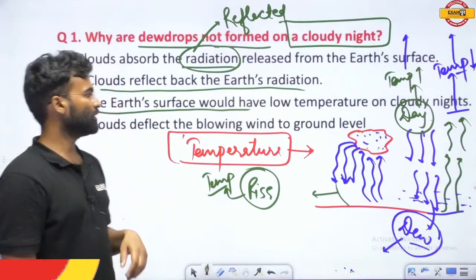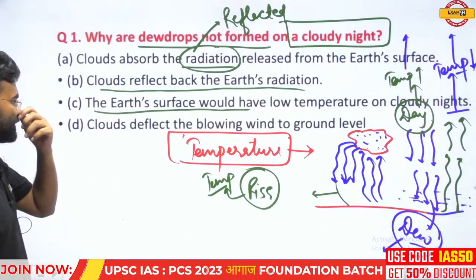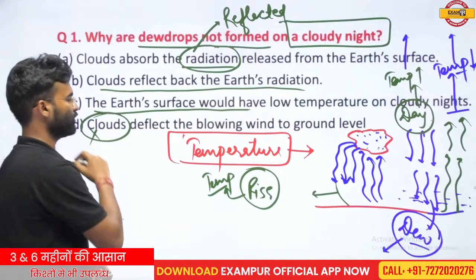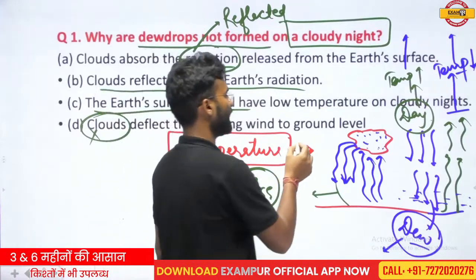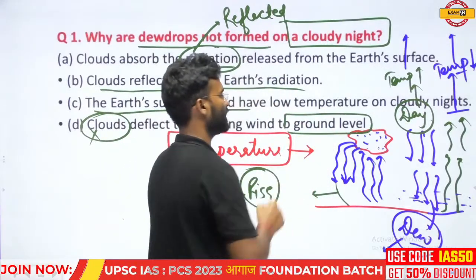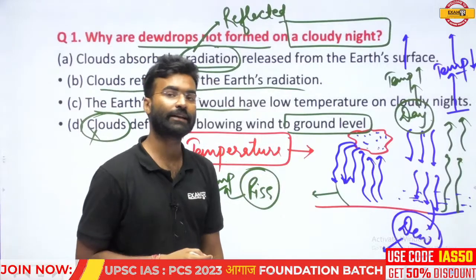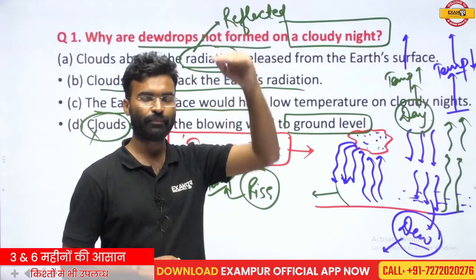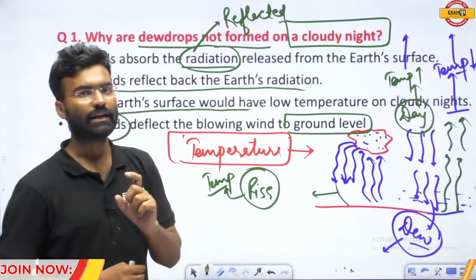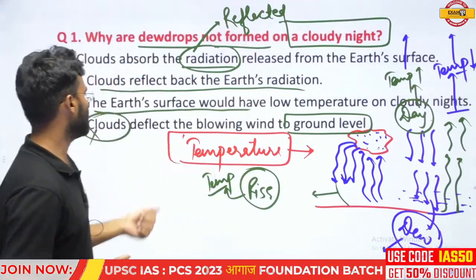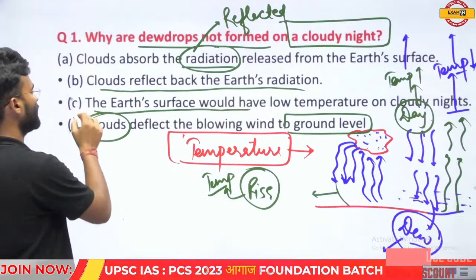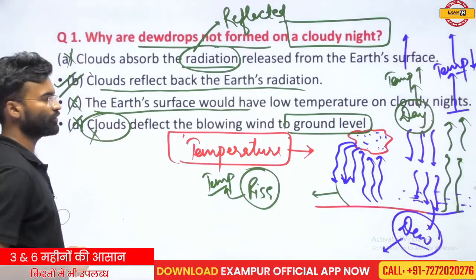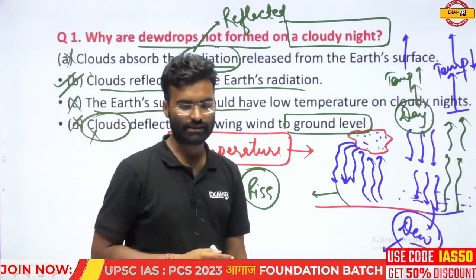Okay, so this is the important thing. Clouds deflect the blowing wind at the ground level. Clouds are found at a certain altitude, but winds are moving at ground level, so there is no direct impact or direct relation. Clouds and the ground level air do not have any direct relation. So you can eliminate this option easily. The correct answer should be option B of this question.